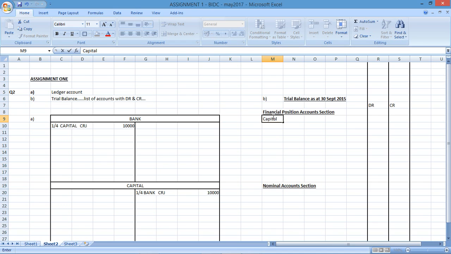Capital would be part of the financial position account section, and capital would have an amount of 10,000. So notice how I'm recording the credits here in the actual financial position, and I'm recording the debits there for the bank. So capital had 10,000. I can already record the 10,000 in. I doubt they'll adjust those line items. They may or may not. In more complicated questions, you might have to adjust the trial balance for certain transactions that may arise in additional information. In this example, it's relatively simple. All I need to do now is just record the amounts where they need to go.